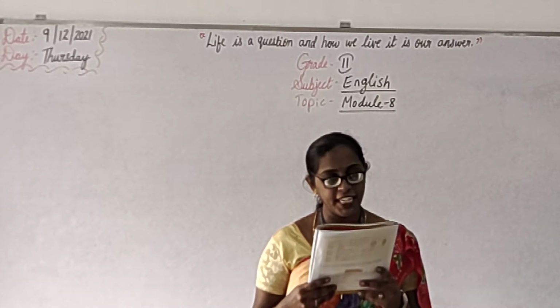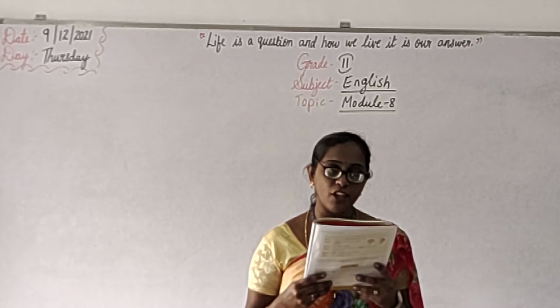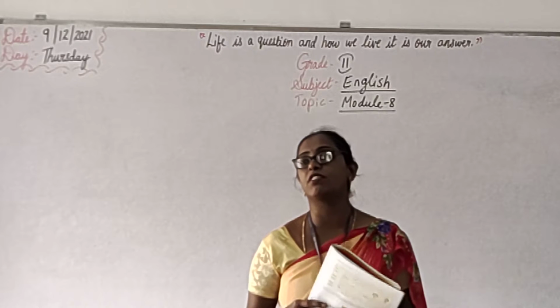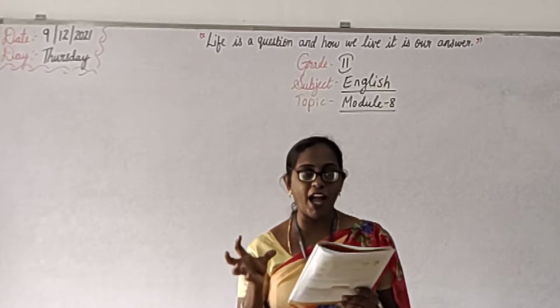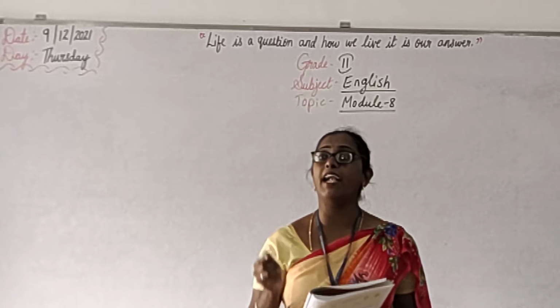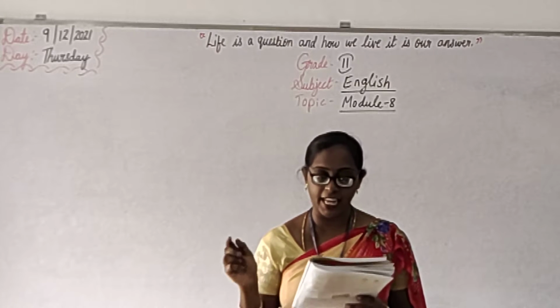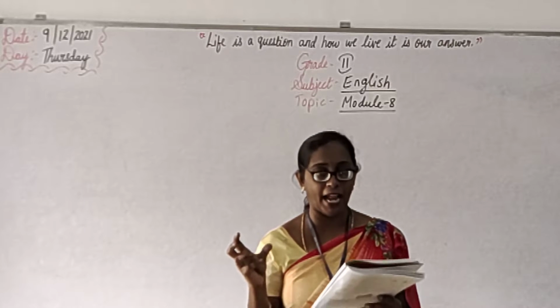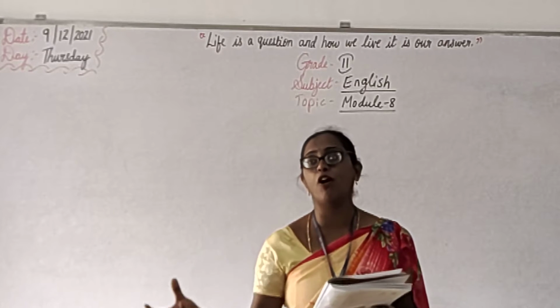Understand? Listen next. Add s or es to the verbs that follow he, she, it and singular nouns. See if you have any singular nouns, for the verb you have to add s, es like that. For he, she, it and all we have to add s or es.